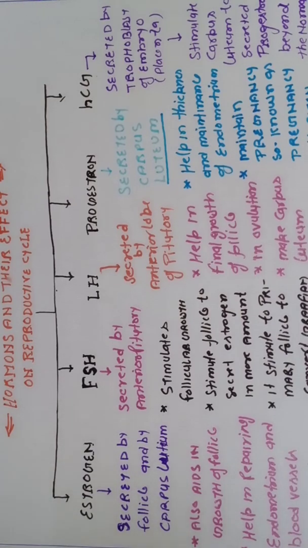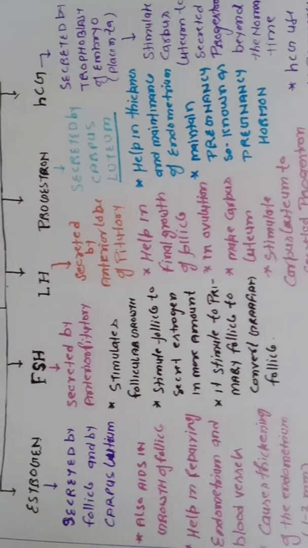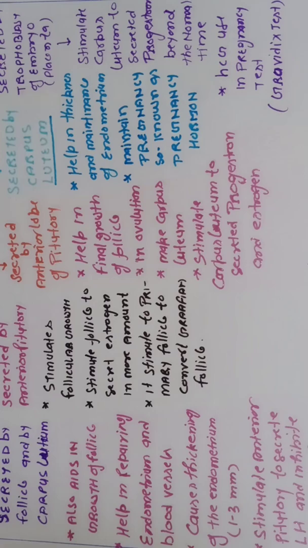After that, when the ovum comes out from the follicle, the remaining part of the follicle is known as corpus, which is filled with blood. That's why it is known as corpus hemorrhagicum. So this LH hormone converts corpus hemorrhagicum into corpus luteum. Corpus luteum is yellow in color because on the inner side it has lutein. Due to the presence of lutein, it is yellow in color. And it also stimulates the corpus luteum for the secretion of progesterone hormone and estrogen hormone.